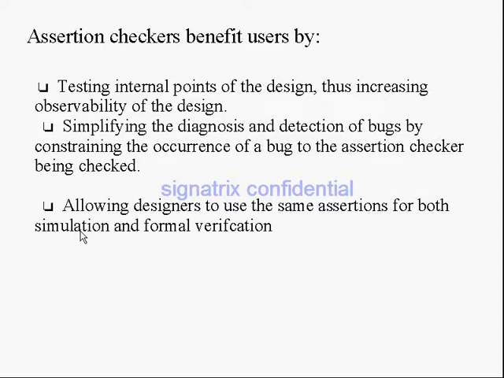Whenever the verification team finds a bug in the design, by enabling those assertions, the design engineers can easily debug. The properties we mention depend on our implementation, so it is very easy to debug.